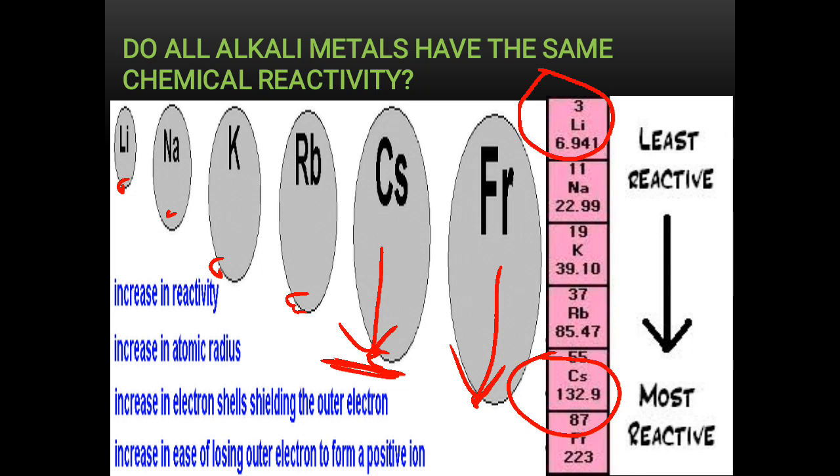And the possible answers which you can use as evidence to support your answer are the increase in atomic size, and the shielding effect is also increasing.